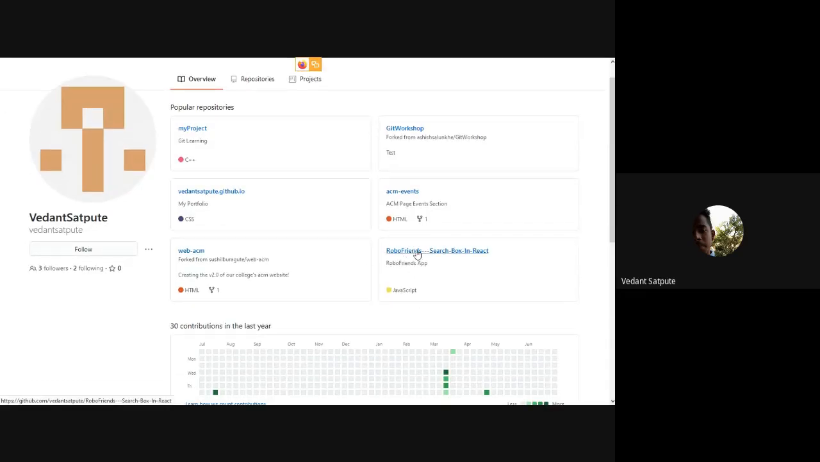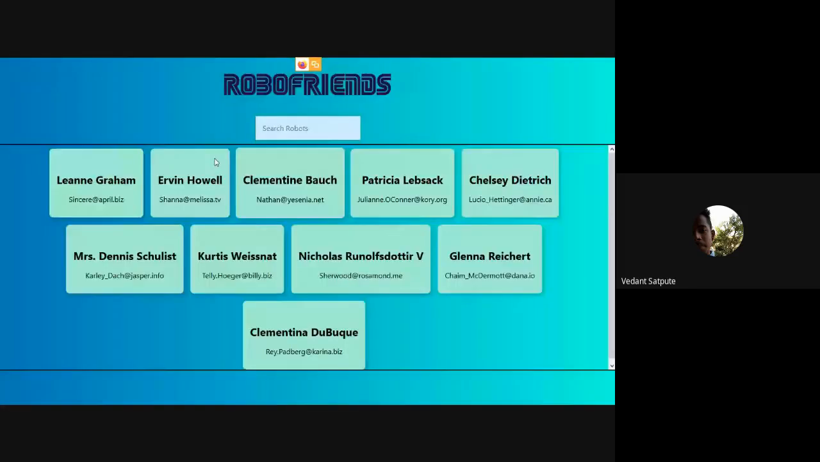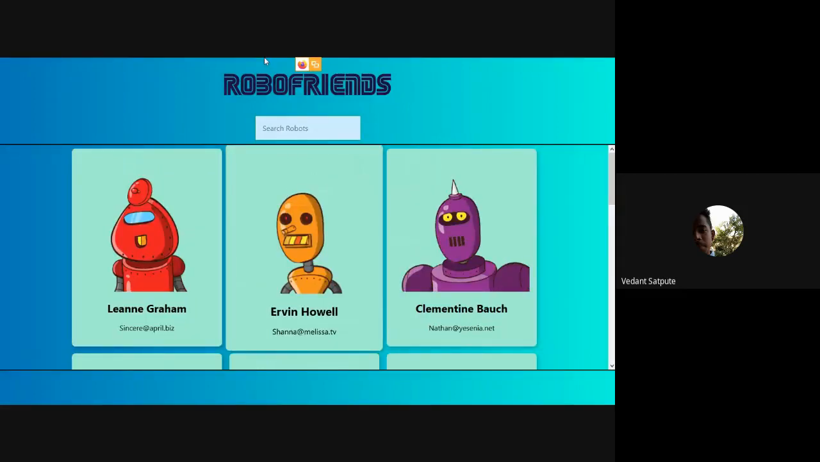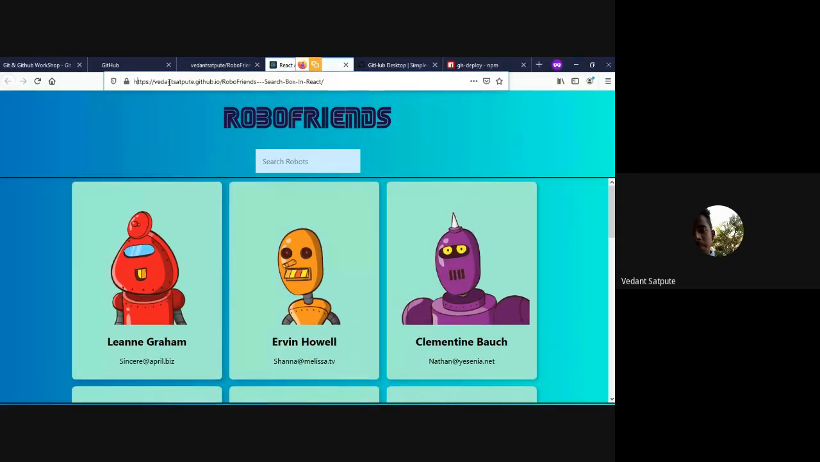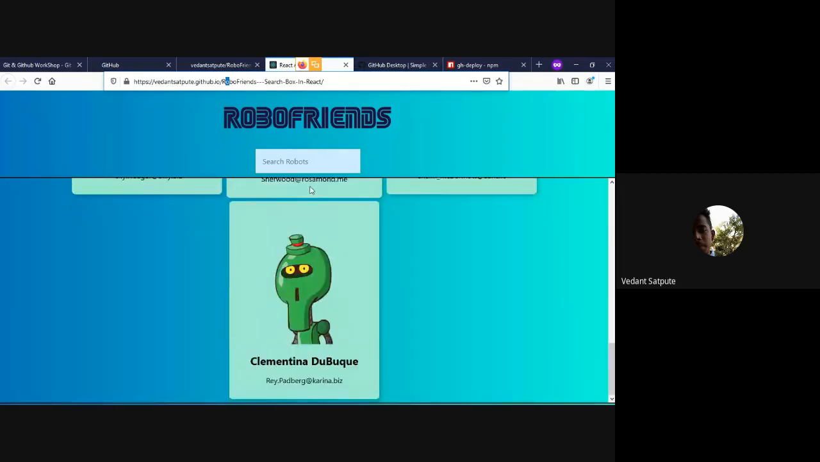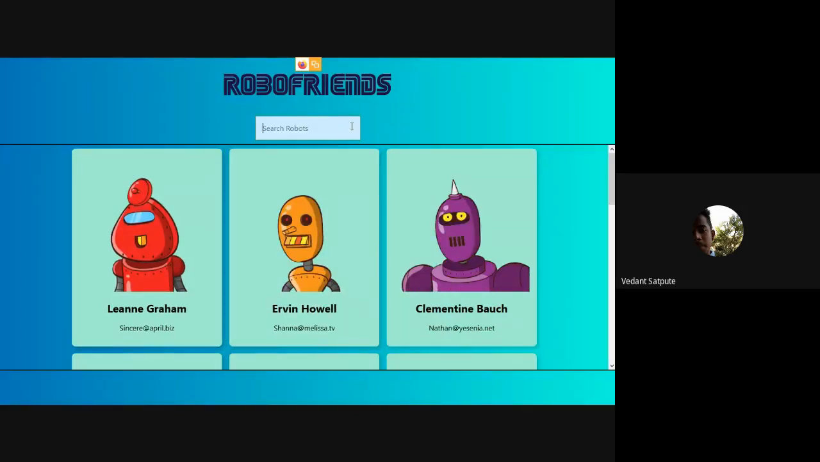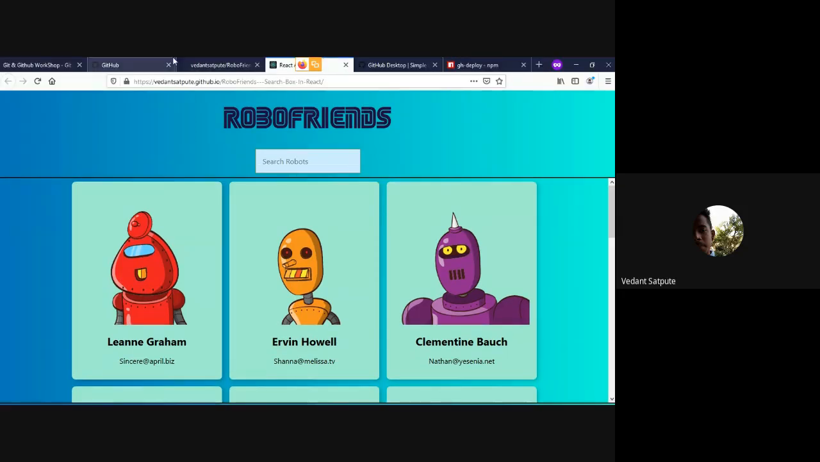So I created this static thing. This is an app, hosted on my GitHub repo as vedantsatputra.github.io, in the name I have given it. What it does is you can type any search. This is like a search engine. I was trying to build a search engine. So yes, this is how you can host apps, your software, everything.